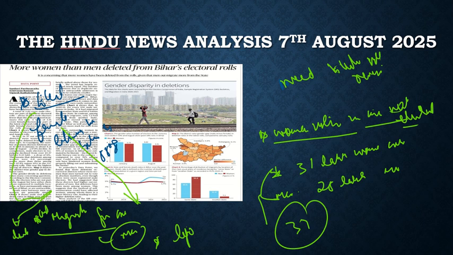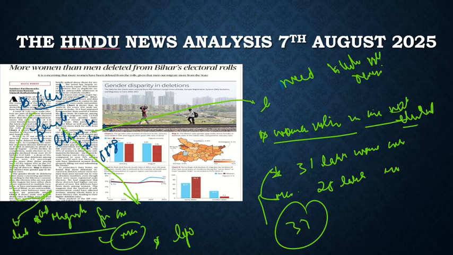And this process eventually, maybe the intentions were very much clear, that they wanted to avoid duplication, they wanted to avoid fake voters, they wanted to remove those who had died. The intentions were very much clear from the government and the election commission. But if we look at what happened, it had led to the disfranchisement of women. What has it led to? It had led to the disfranchisement of women. So this is what this article here talks about. I hope you would have understood it.